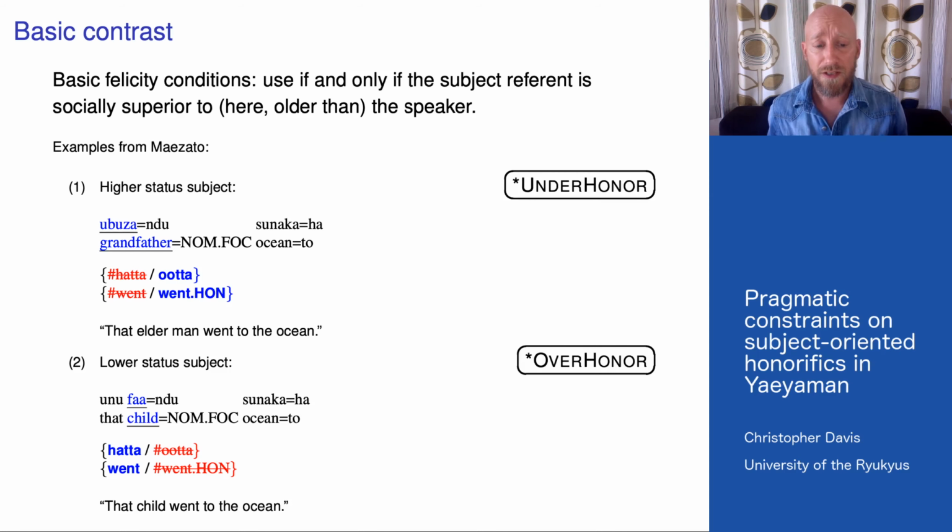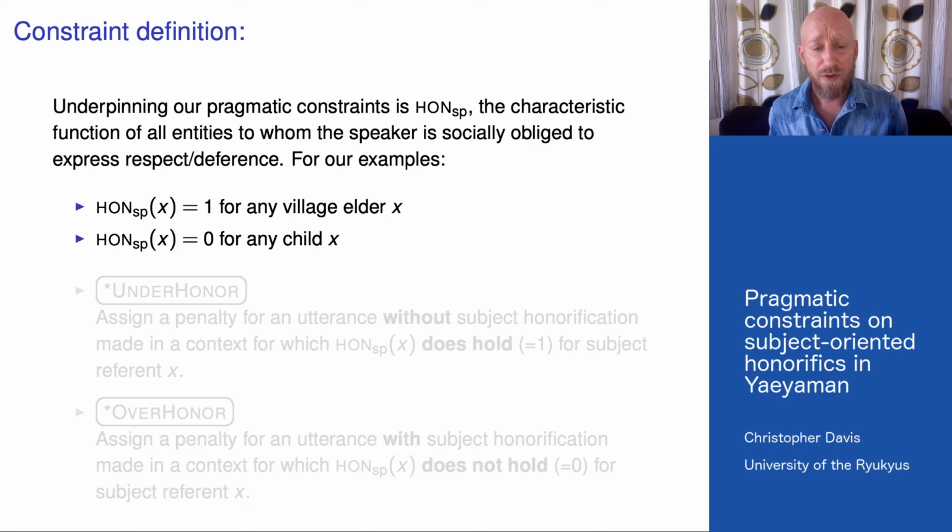Now, I'll argue that this condition is in fact the result of two independent pragmatic constraints, one militating against under-honorification of one's seniors, and another militating against over-honorification of one's subordinates. To define these constraints, we use a function relativized to the speaker that characterizes the set of entities to whom the speaker is socially obliged to show respect.